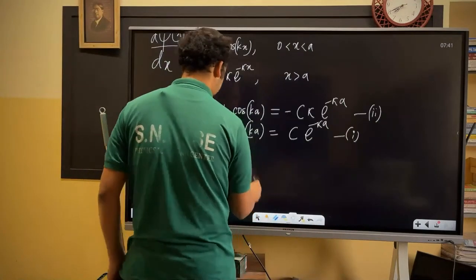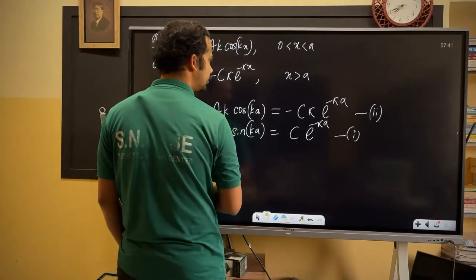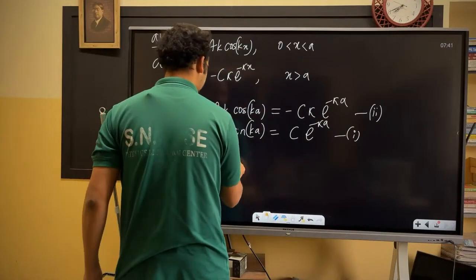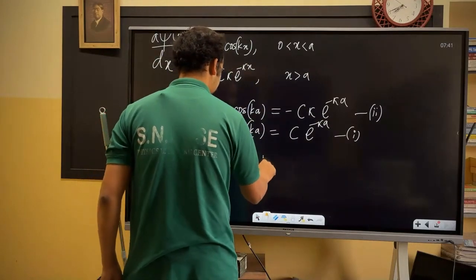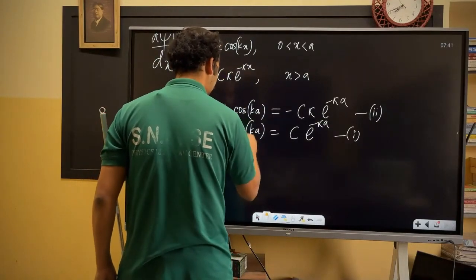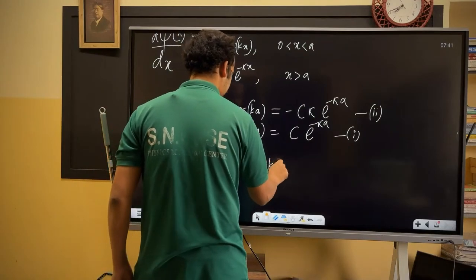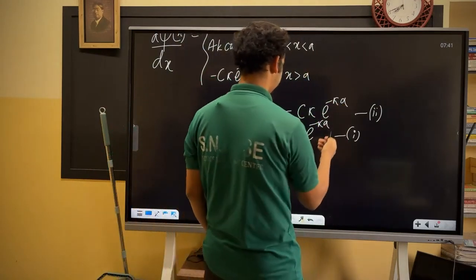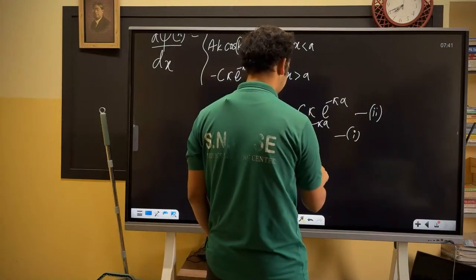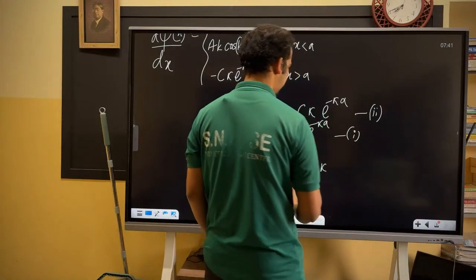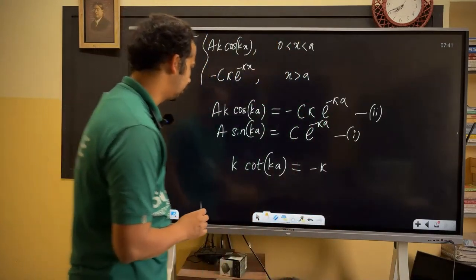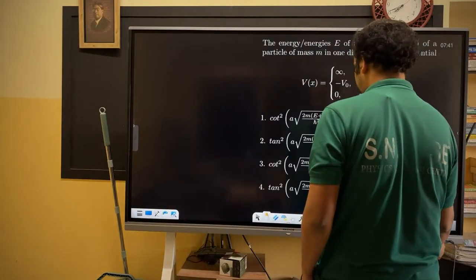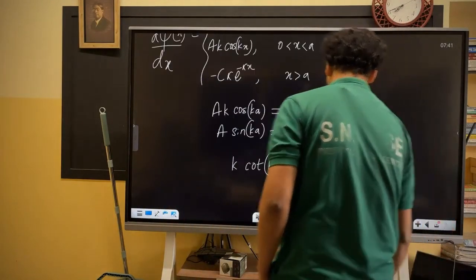So k cot ka is equal to minus kappa. Now you just keep seeing the option and square it. That's better. Okay, fine.